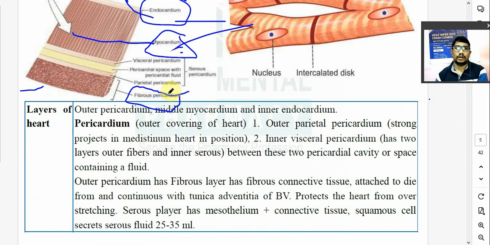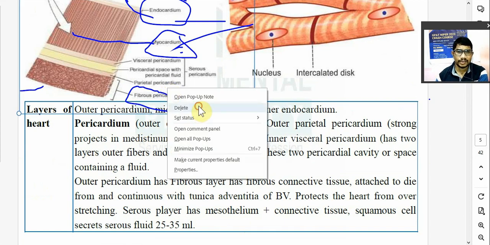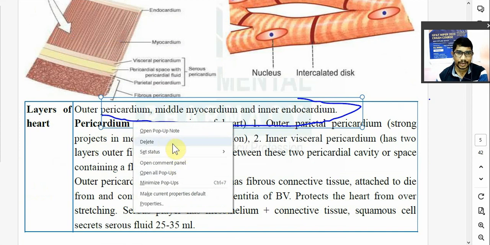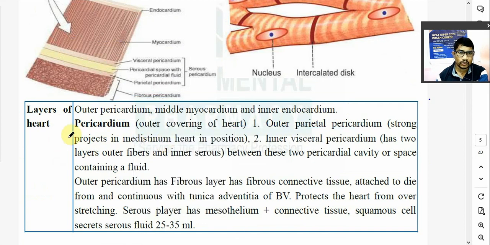So the outermost layer of your heart is known as the pericardium. So outer pericardium, middle myocardium and inner endocardium. There are 3 layers on your heart. तो आपके हार्ट के ऊपर 3 लेयर होते हैं. पहला होता है पेरिकार्डियम. So it is the outermost layer of your heart.